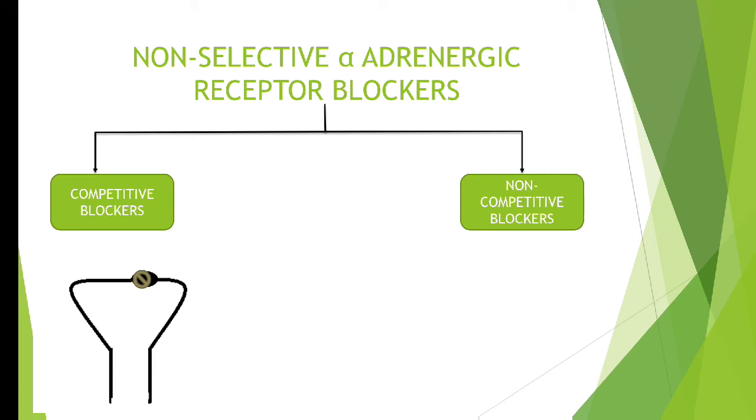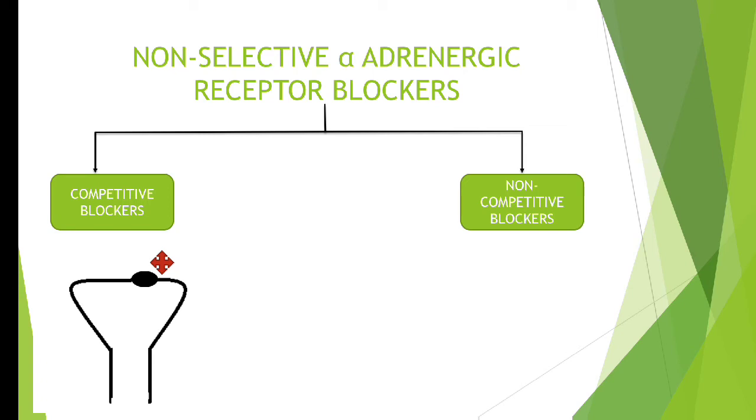But in presence of this competitive blocker, when we give any agonistic agent like norepinephrine or epinephrine or dopamine, what will happen? This agonistic agent will kick off this competitive blocker and interact with the receptor itself. So competitive blockers basically means there is a competition between an agonist and an antagonist.